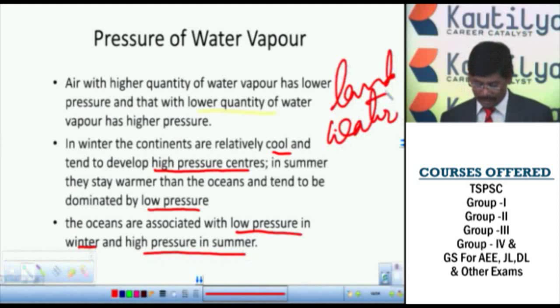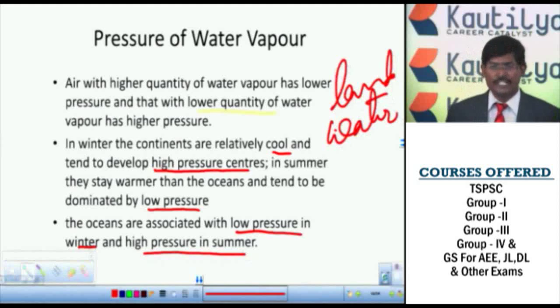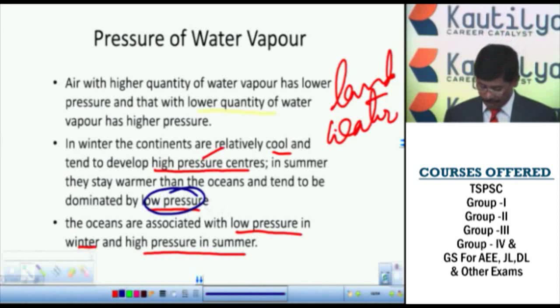On land, in the winter season we have high pressure, and in the summer season we have low pressure areas. But in oceans, we observe low pressure in the winter season and high pressure in the summer season. That is the main difference we have to observe between land and water. So this is about the pressure of water vapor.